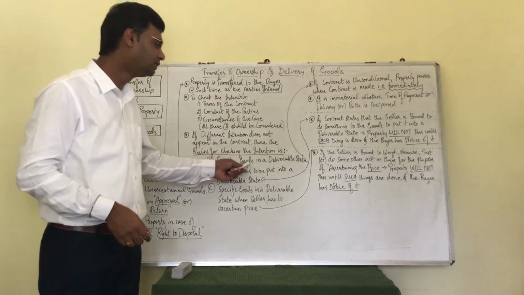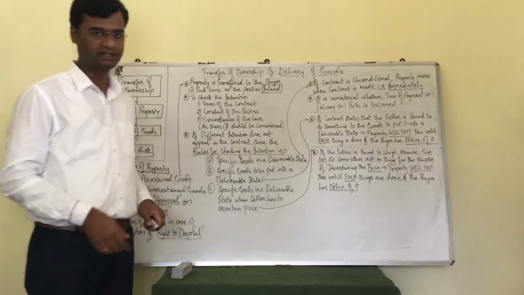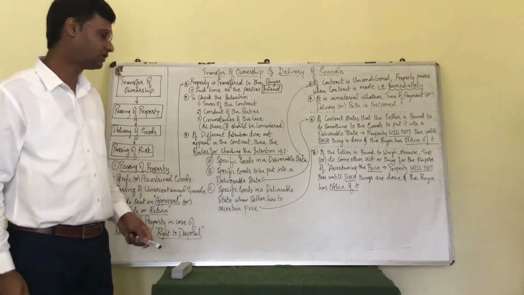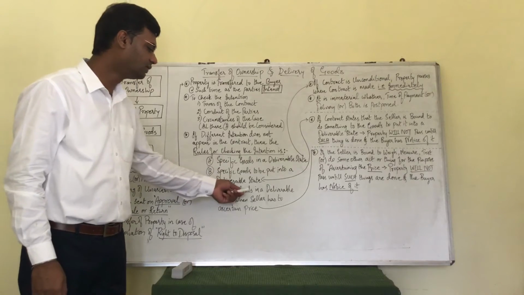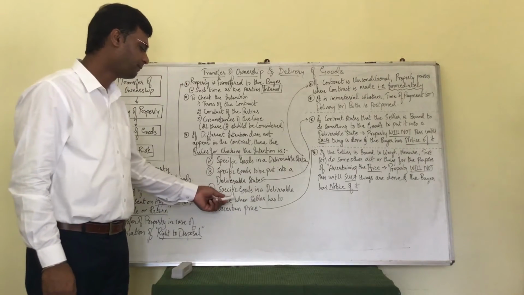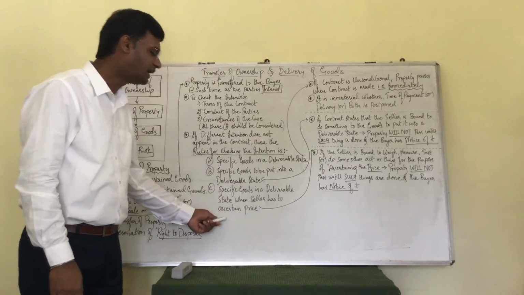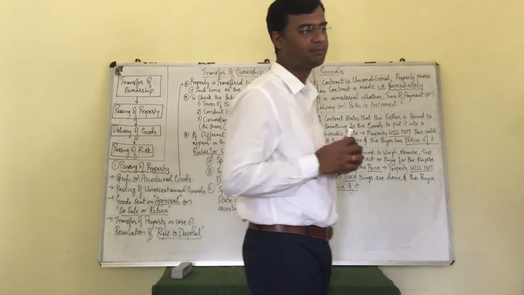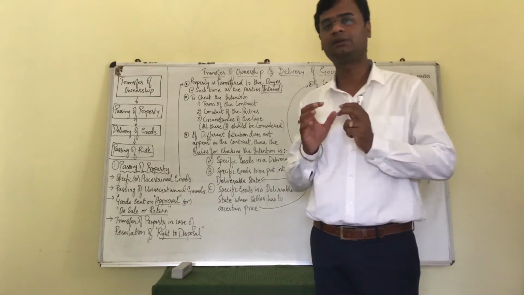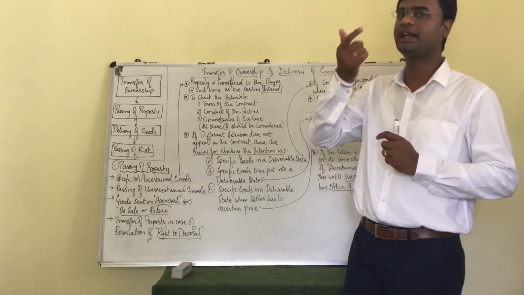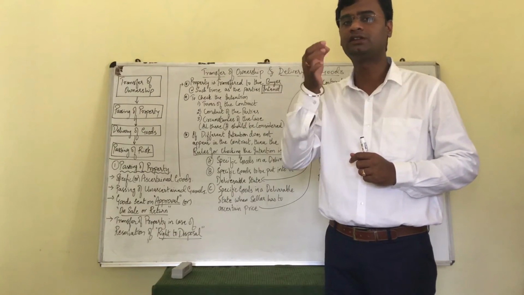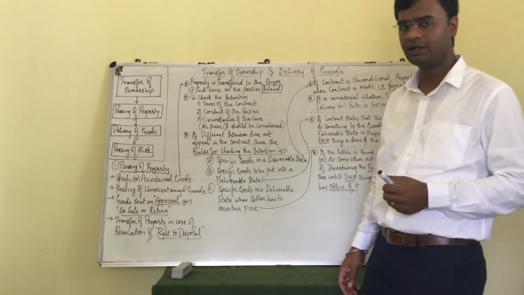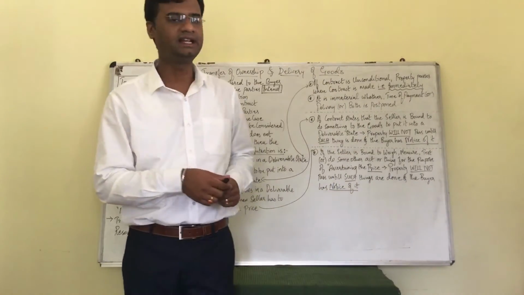A, specific goods if it is in a deliverable state. B, specific goods to be put into a deliverable state. And C, specific goods in a deliverable state when the seller has to ascertain the price. So by reading or understanding these 3 sub-points, our intention part becomes very clear, and thereby we can establish when the passing on of property should have happened. So let's see one by one as to how we can arrive at the intention.